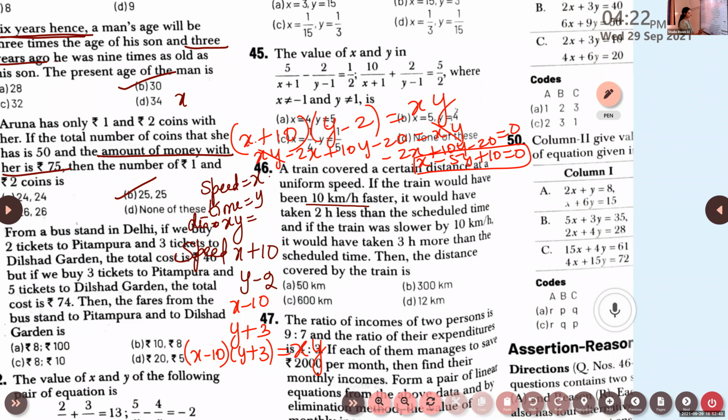You open the bracket, you will get xy plus 3x minus 10y minus 30 is equal to xy. So xy will get cancelled. So we get 3x minus 10y minus 30 is 0. This is the second equation. So solve these two equations: x minus 5y plus 10 is 0, and 3x minus 10y minus 30 is 0. Solve these two equations, find x and y. After finding x and y, find the distance. Try this one.